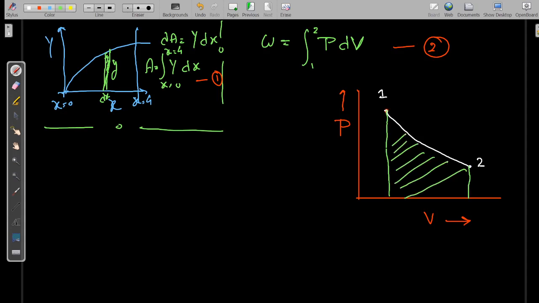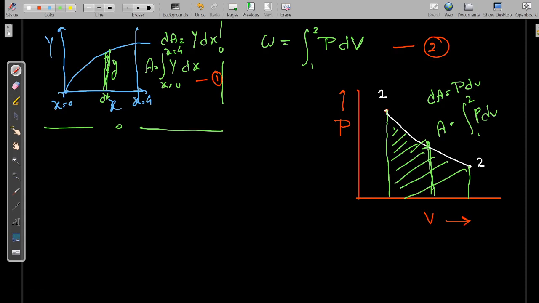What will be the area under the curve? If I want to calculate the area under the curve, we will again take a small strip. For a small strip, the area will be P into dV. If I want to calculate the whole area, it will be the integration of P dV from V1 to V2, and the same is the work formula. So we can easily conclude that the work is simply the area under the curve on the PV diagram when projected on the volume axis.